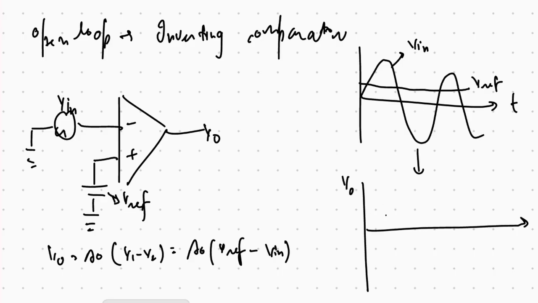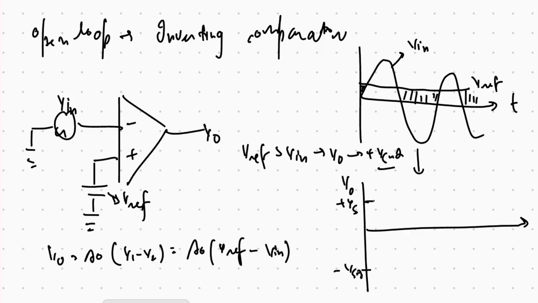So the v output with time: when v reference is greater than v input, in this region, then v output is equal to plus v saturation. So this is plus v saturation, this is minus v saturation.